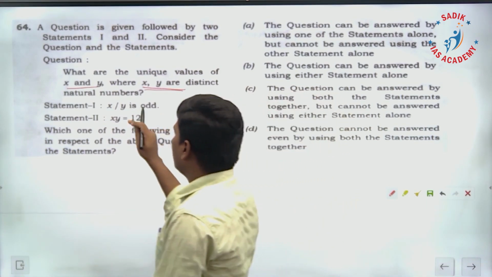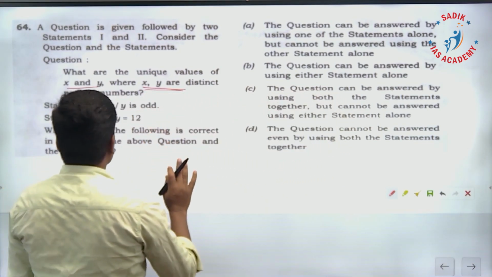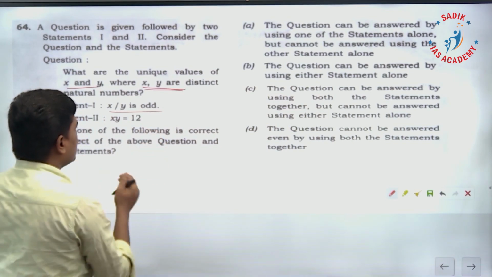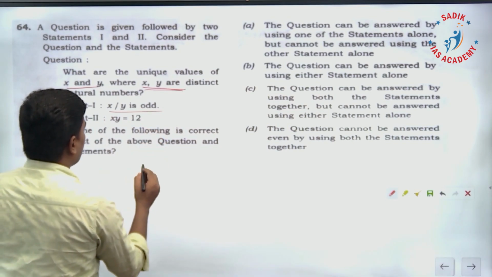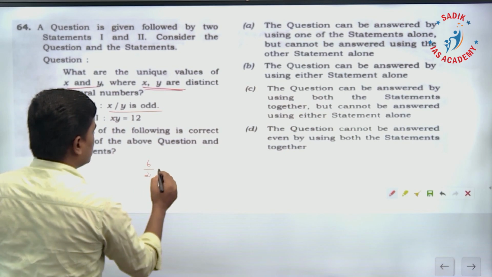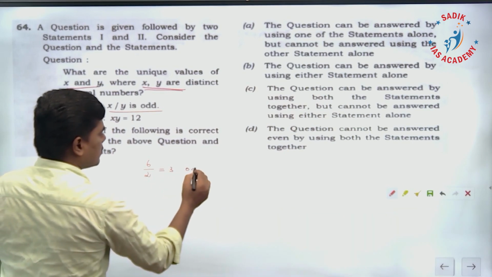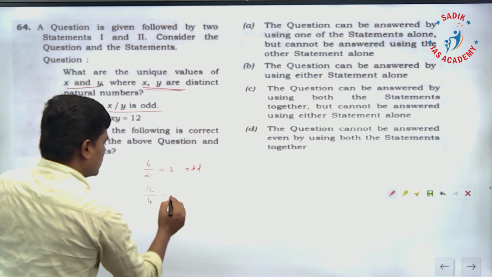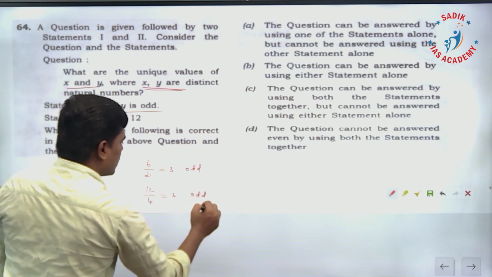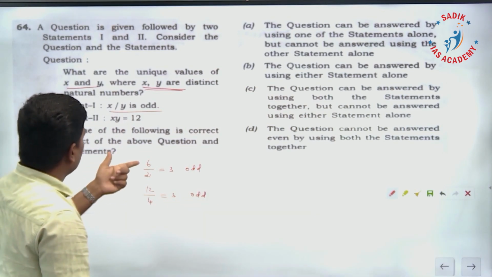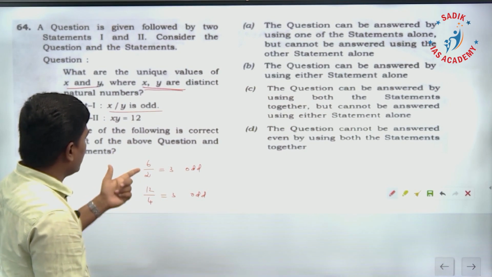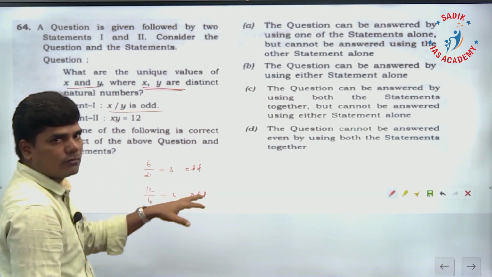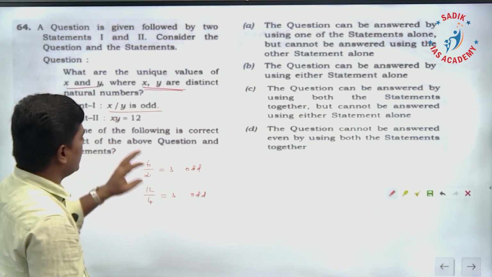Statement 1 is x by y is odd. If you take statement 1 alone, x by y is odd, I can take 6 by 2 is 3, odd number, or 12 by 4, this is also 3, odd number. I have different possibilities for x, different possibilities for y, but the division is an odd number, but I cannot say exactly what x and y are.